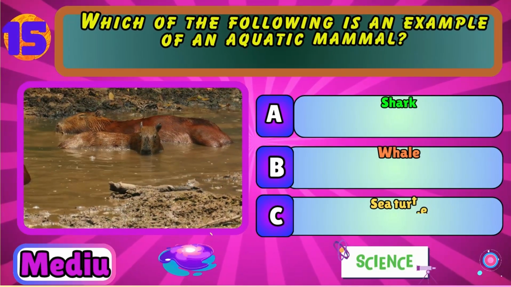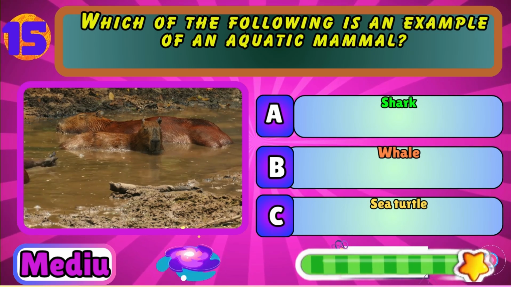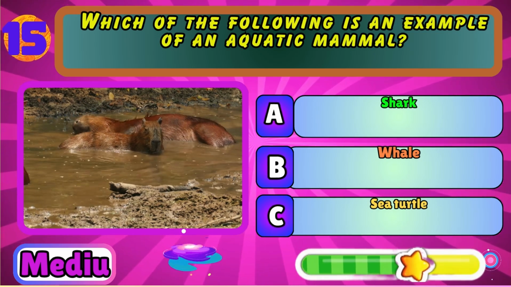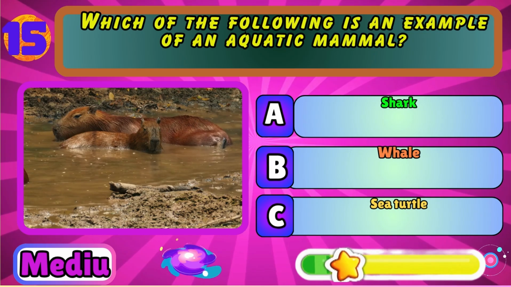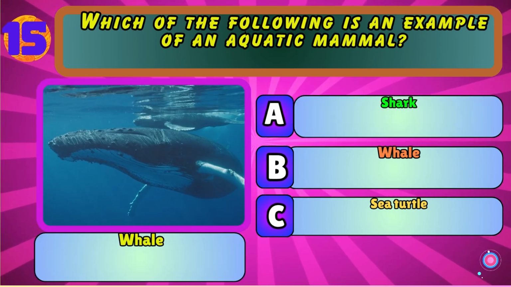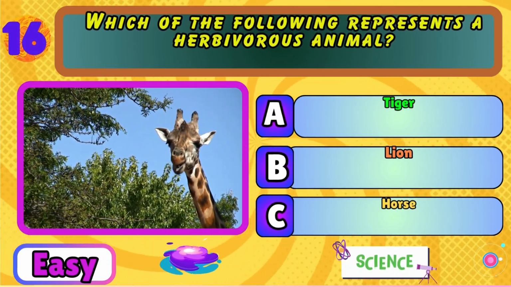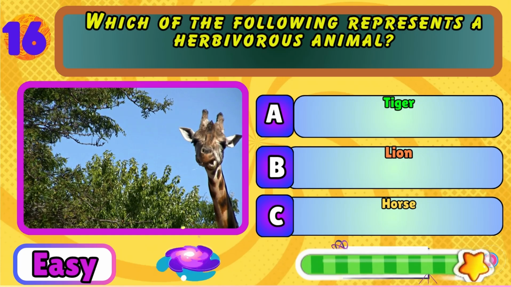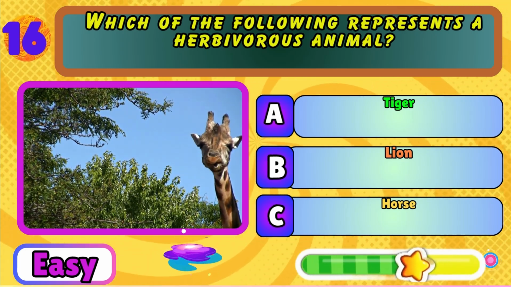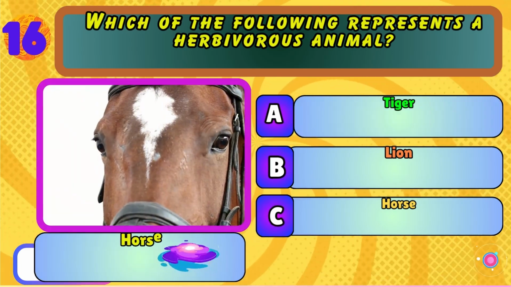Which of the following is an example of an aquatic mammal? Shark, whale, or sea turtle? Whale. Which of the following represents a herbivorous animal? Tiger, lion, or horse? Horse.